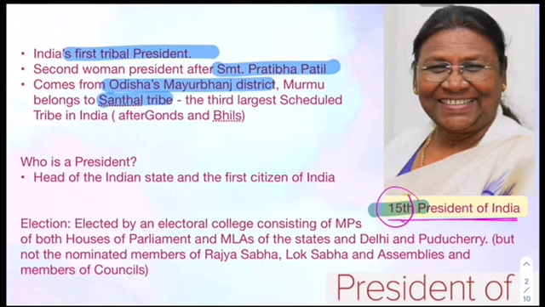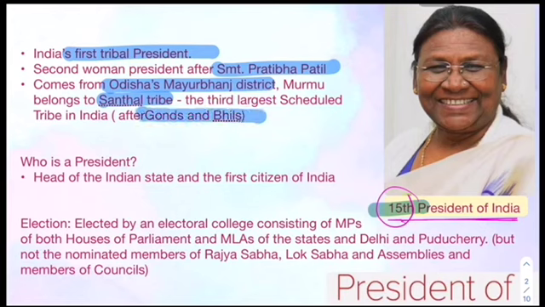The Santhal tribe holds a very different, very respected position in India's history, because they fought along with us in the fight of freedom, right? Santhal is also the third largest scheduled tribe in India after Gonds and Bhils.